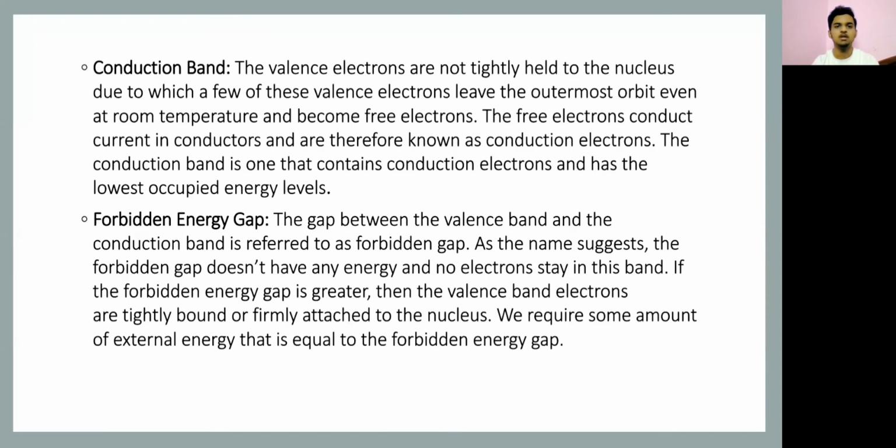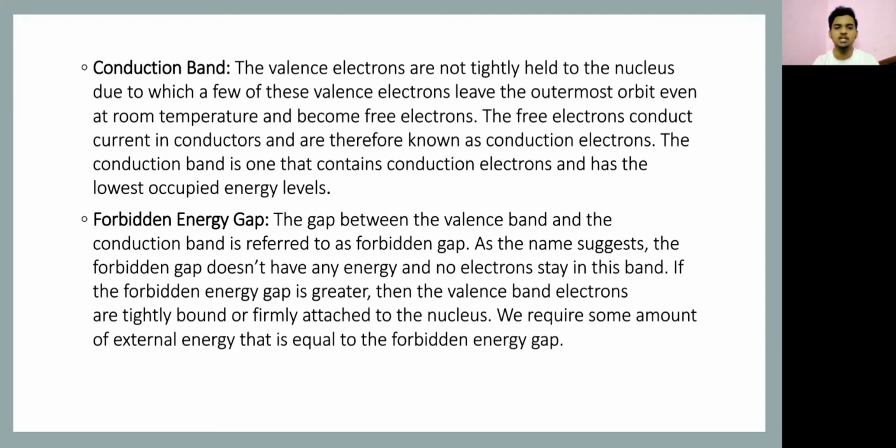What is conduction band? The valence electrons are not tightly held to the nucleus, due to which a few of these valence electrons leave the outermost orbit even at the room temperature and become free electrons. These electrons conduct current in the conductors and are therefore known as the conduction electrons. The conduction band is one that contains the conduction electrons and has the lowest occupied energy levels.